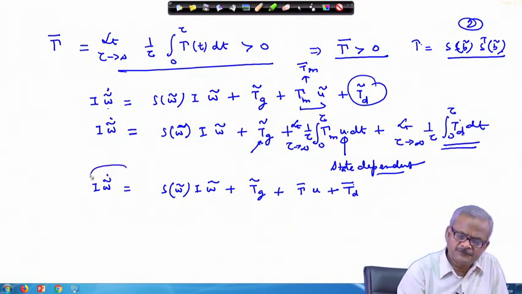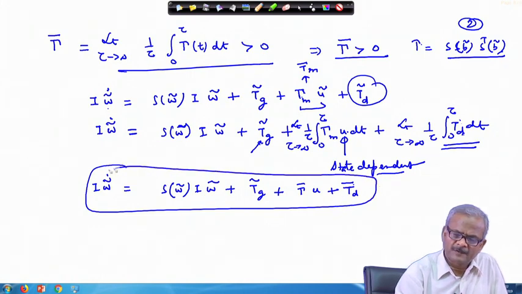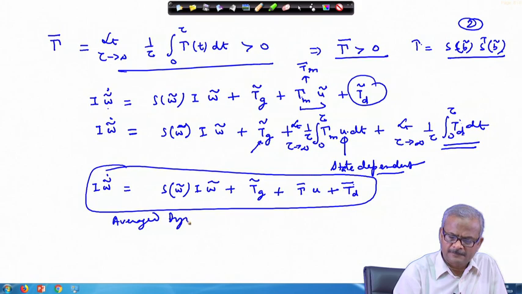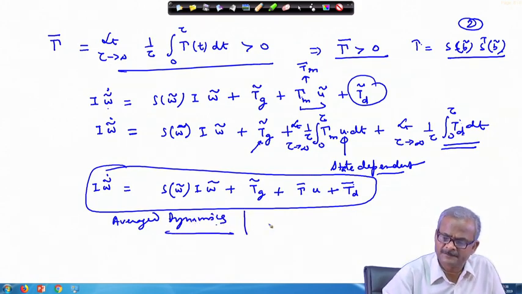So, this constitutes your average dynamics, and this is used for proving the stability of the system.